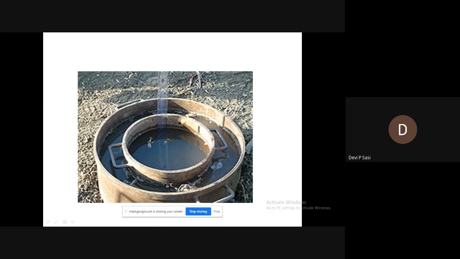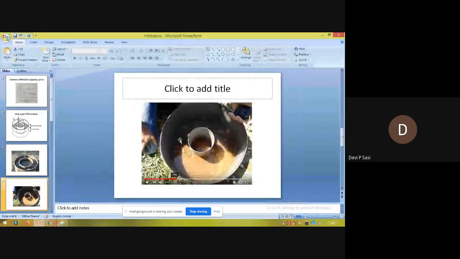Water is given in the inner ring, and similarly in the space between the inner and outer ring. As you can see, water is applied in this inner ring and also in this annular space between inner and outer ring.